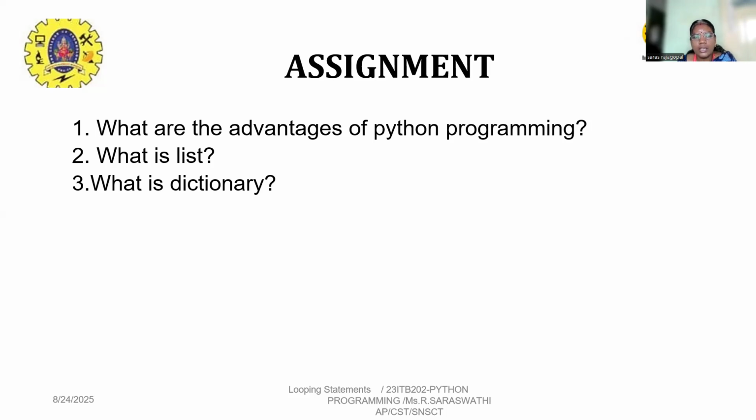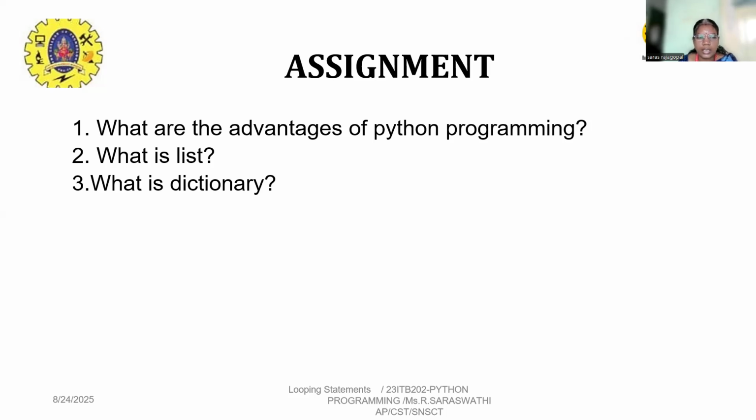What is a list? A list is nothing but a collection of items. In that list, we specify the indexing value. The indexing value can be positive or negative. Positive means we initialize the values from 0 to n. Negative indexing means the values start from -1.